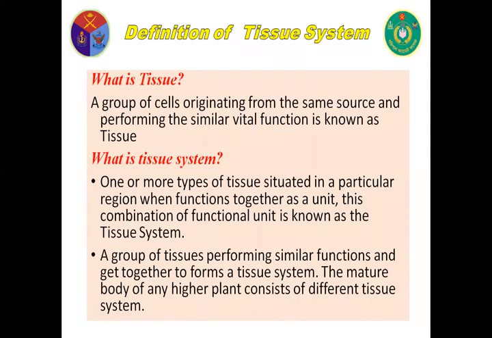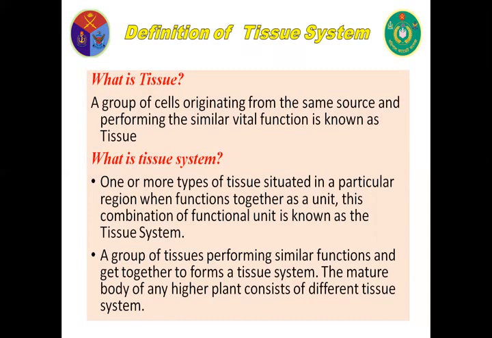Now, definition of tissue system. At first, what is tissue? My dear guys, we have already discussed tissue in the previous class. Yes, a group of cells originating from the same source and performing a similar vital function is known as tissue. Now, what is tissue system?